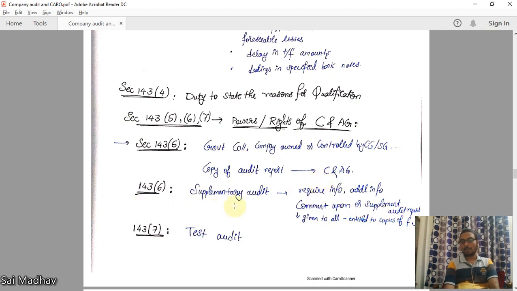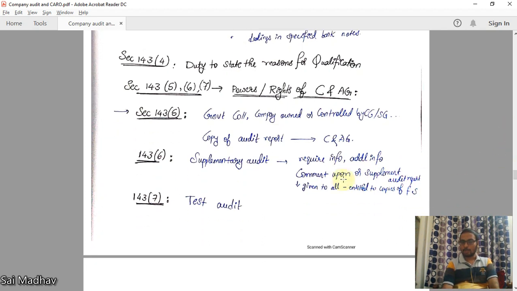143.6, supplementary audit can be conducted by C&AG. Supplementary audit means additional audit. If the C&AG is not satisfied with your report, then they can call for a supplementary audit. They require additional information in financial statements. They can ask for additional information. They can comment upon the report or supplement the audit report.